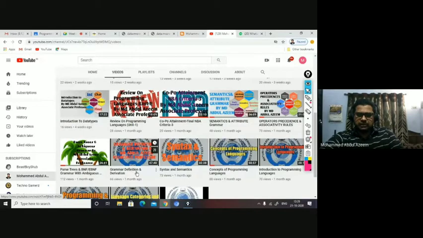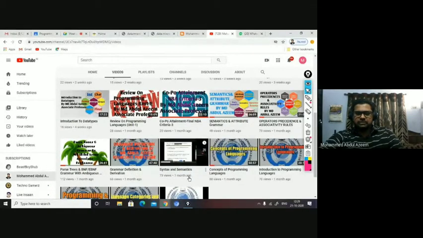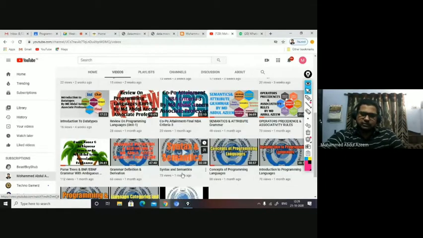Grammar definition, derivations, leftmost, rightmost derivations are discussed here. Then syntax and semantics: how to define the syntax for the programming constructs, and what semantics is, how the semantics basically explains to the computer, with the help of operational or denotational or dynamic or static semantics. All that has been discussed here.